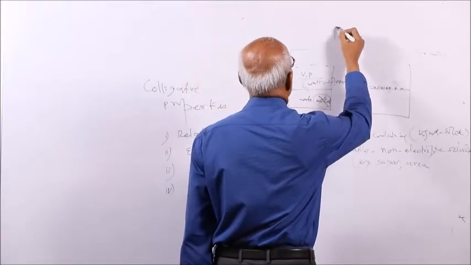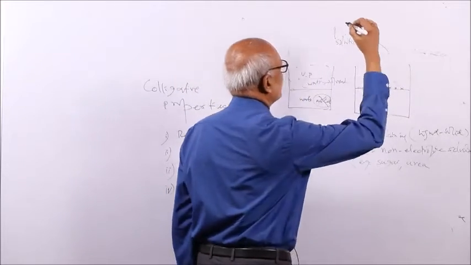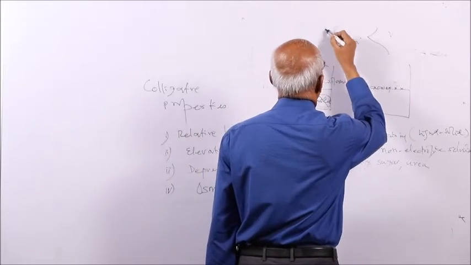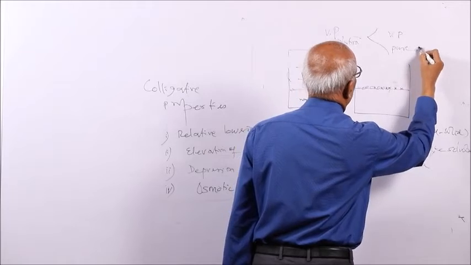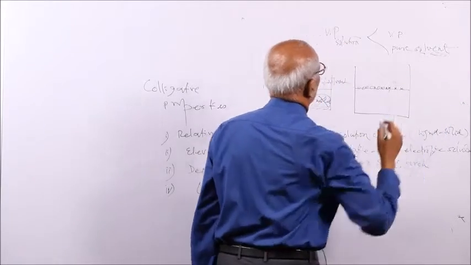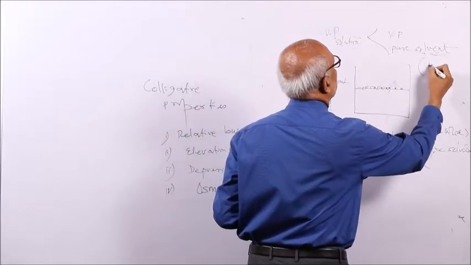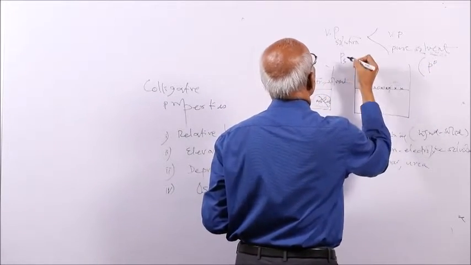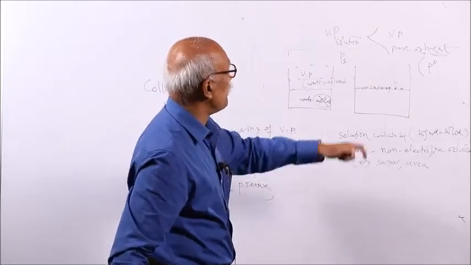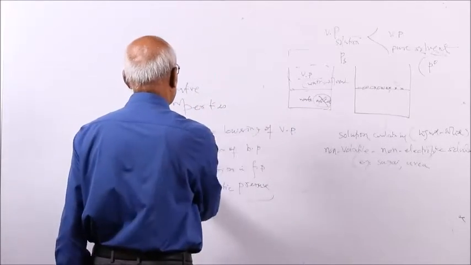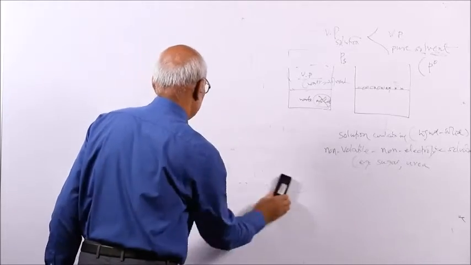So remember, the vapor pressure of the solution is always less than the vapor pressure of the pure solvent. The vapor pressure of the pure solvent you call P0, and of the solution PS. Pure solvent means there will be no solute. So let us see how to calculate the relative lowering of vapor pressure.